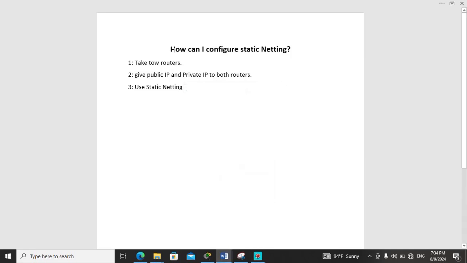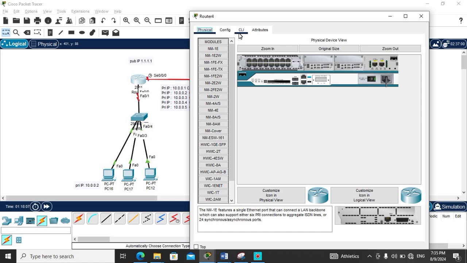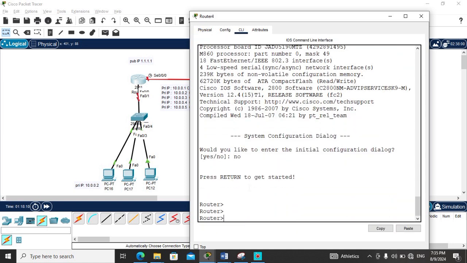Welcome to my channel. Today we want to talk about how I can configure static NAT. First, pack your routers. Second, give public IP addresses and private IP addresses to both routers. And third, use static NAT. Now this is the first router and the second router. I want to configure the first router, and after that I will configure the second router. It's a fresh router.